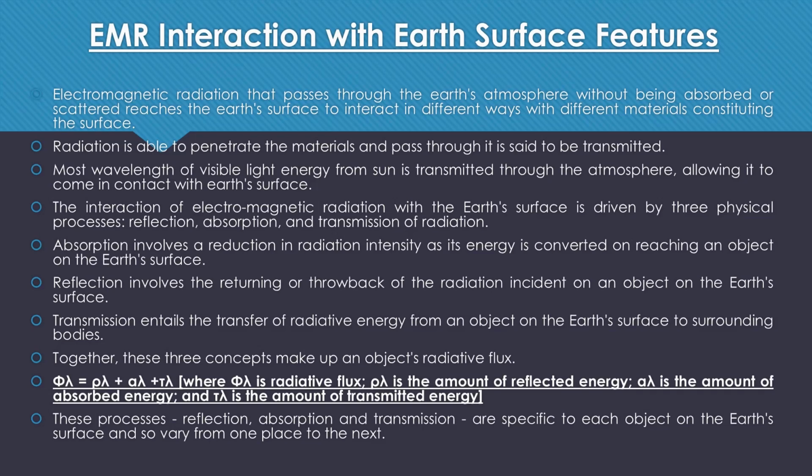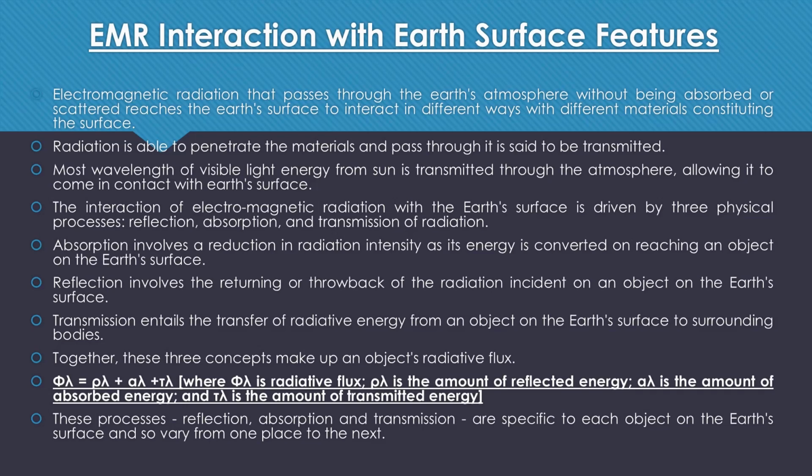If the EMR is absorbed, then the energy is lost, whereas if scattering takes place, the energy is diffused already in the atmosphere. Only the transmitted energy which is left reaches the Earth's surface and interacts with the Earth's surface features. The transmission basically is the penetration of the atmospheric particles, and it reaches the earth surface and interacts with the earth surface features.